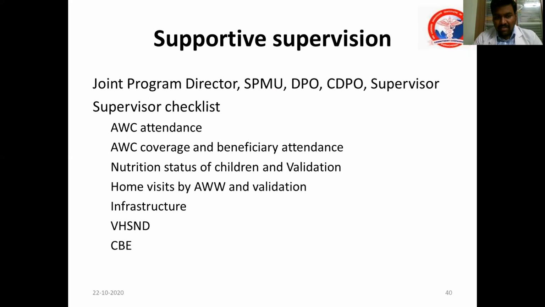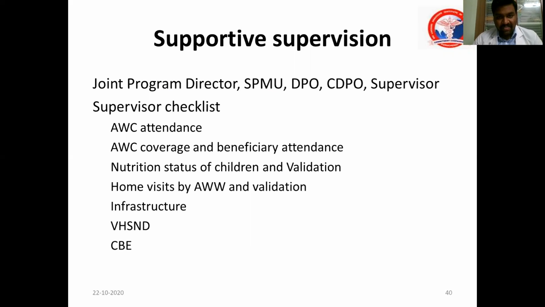In the checklist, there is information like Anganwadi center attendance, whether it is opened, which beneficiaries are coming in, whether they are getting all the things meant for them, for example supplementary nutrition, whether the home visit is made by the Anganwadi worker, whether infrastructure is adequate, whether Village Health and Sanitation Nutrition Day is observed and participants are coming for that, etc.